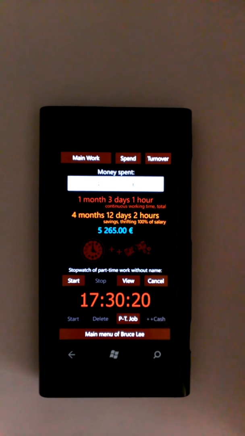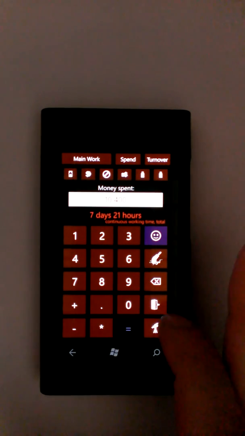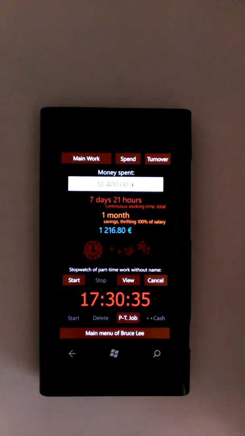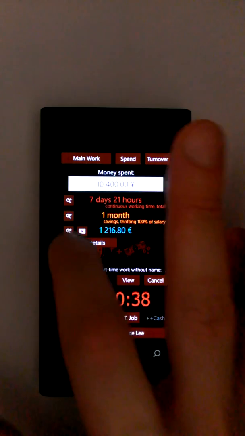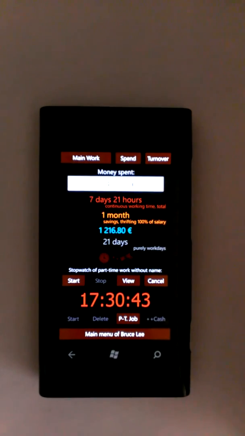This means, well, for example, 10,400, right? And view gray. What does it mean? Look at this. I set my month salary. The orange time shows me 1 month. The purple, gray time shows me 21 days.